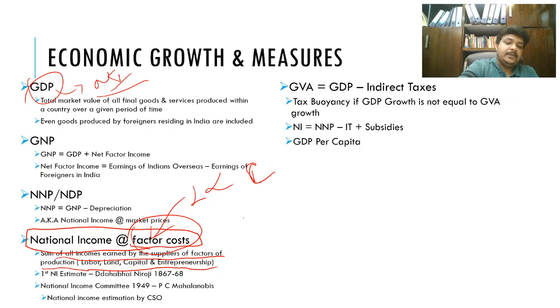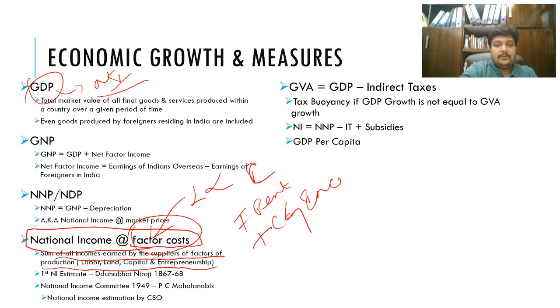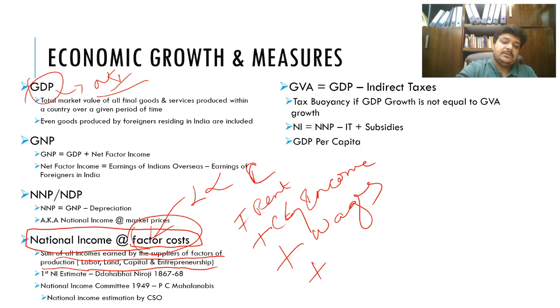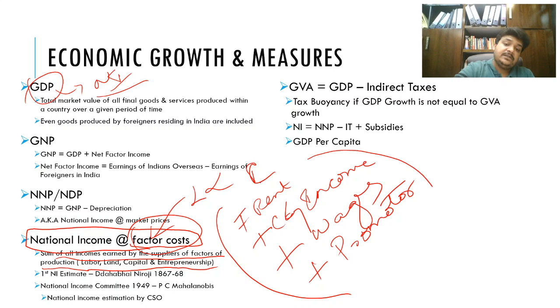So that is the factory rent income, plus the machinery someone else has given money for, so that is the capital goods income that he is earning from that, plus the workers' wages that have been paid, right, and plus the promoter's income who is providing the entrepreneurial services to the company. So all of this, if you add, you will get to a national income. This has been added for all the companies in India, and it is done on a massive scale.